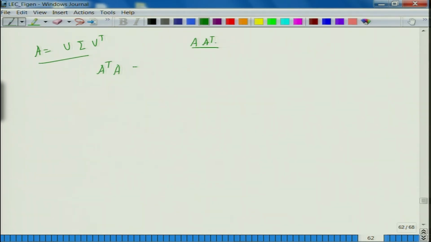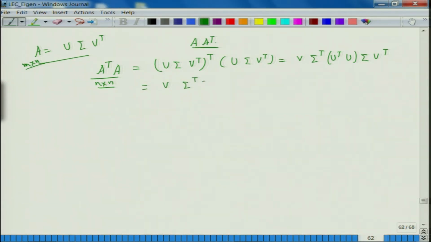So, what is A transpose A? A was m cross n, so A transpose A is now my n cross n matrix. Let us do that. It is U sigma V transpose, whole transpose, times U sigma V transpose. This is the same as V sigma transpose U transpose U sigma V transpose, which is the same as V sigma transpose sigma V transpose, all right.